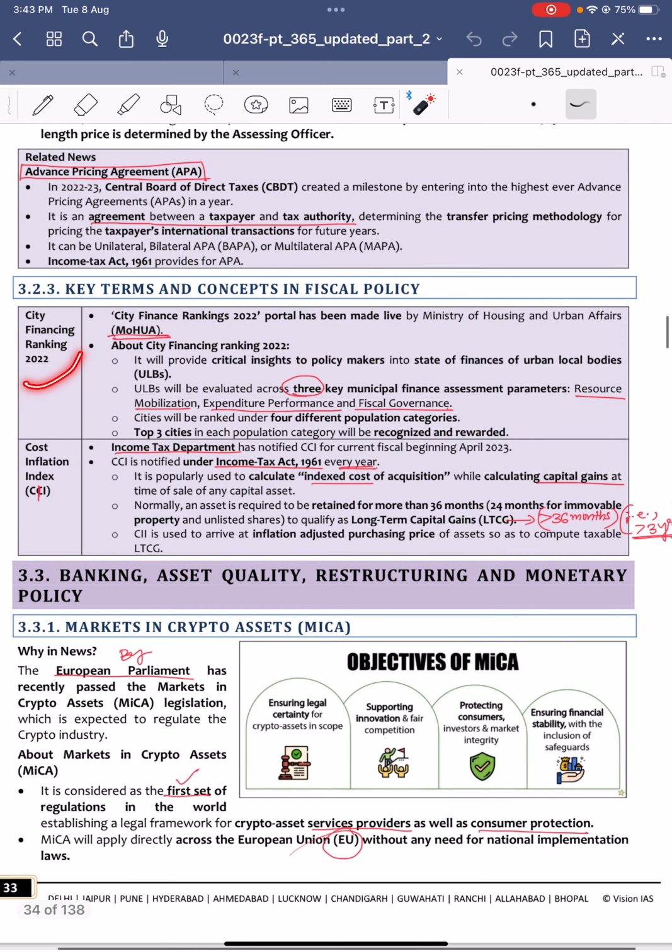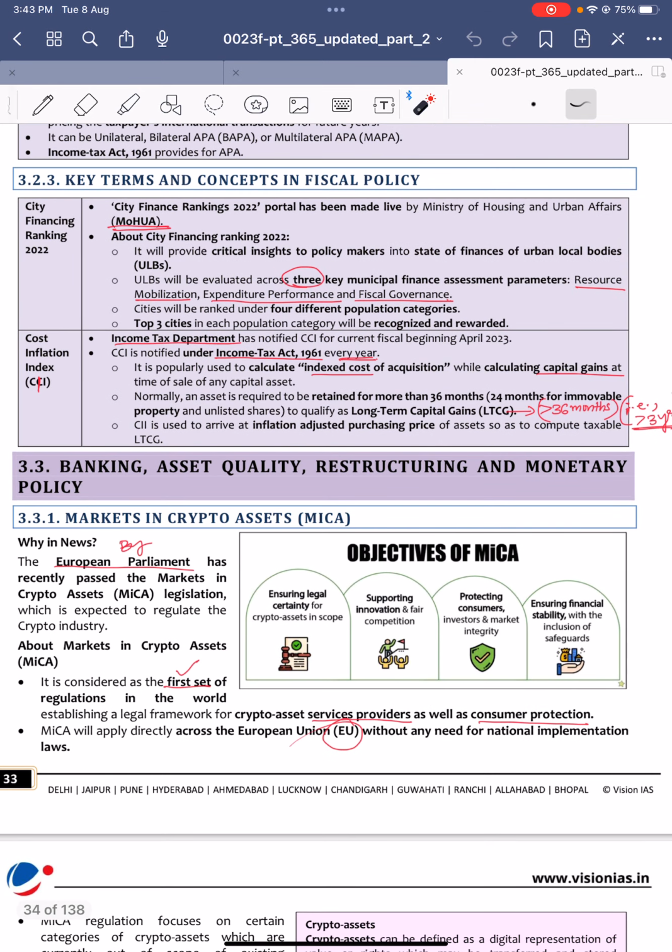Next, city financing ranking. The city financing ranking was released by the Ministry of Housing and Urban Affairs. Under this, the urban local bodies are evaluated under three parameters: resource mobilization, expenditure performance, and fiscal governance. The top three cities are rewarded. That's it. And next one, cost inflation index. The cost inflation index is released by the income tax department under the Income Tax Act 1961, and it is released every year. It is used to calculate the indexed cost of acquisition while calculating capital gains.